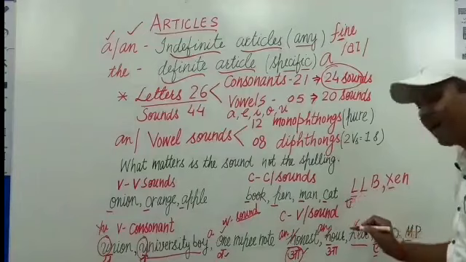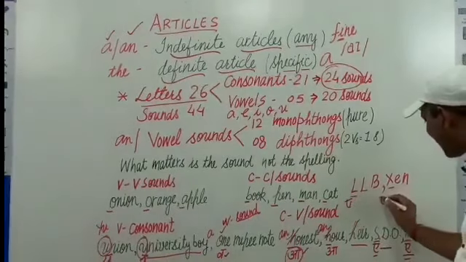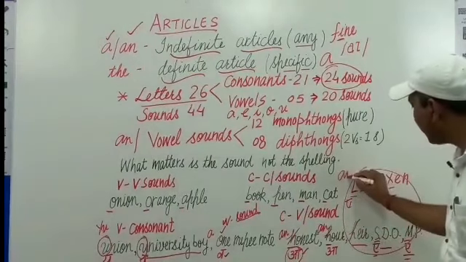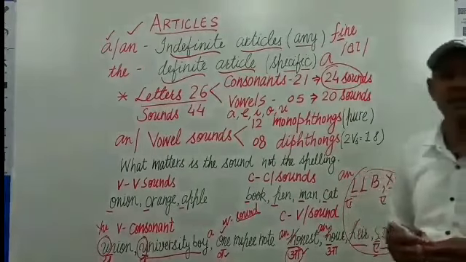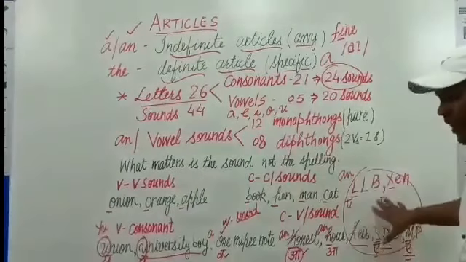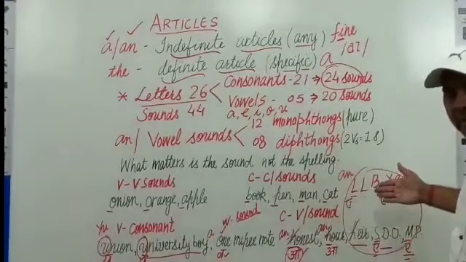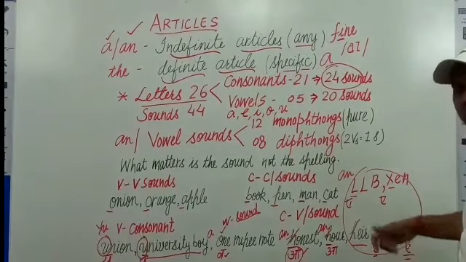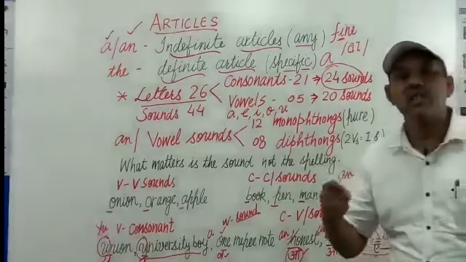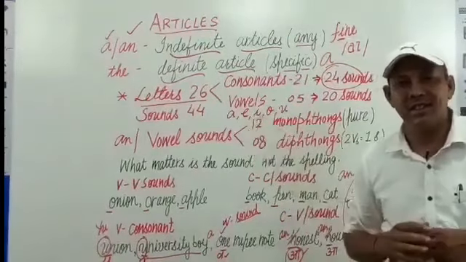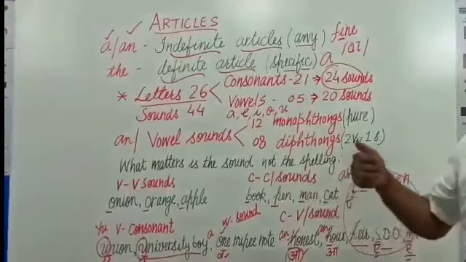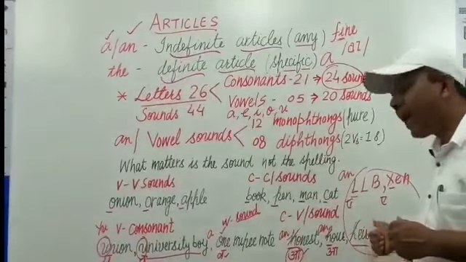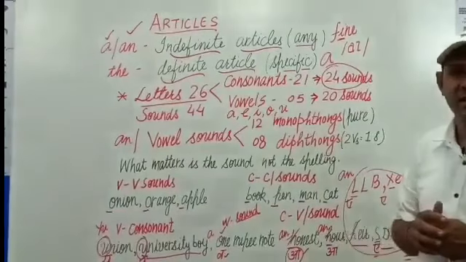L, again E. And X, again E. That's why we use an before such abbreviations. But if we write it in detail by expanding the abbreviation, for example, SDO, if we write subdivisional officer, then it becomes a consonant sound, and we will use a subdivisional officer.